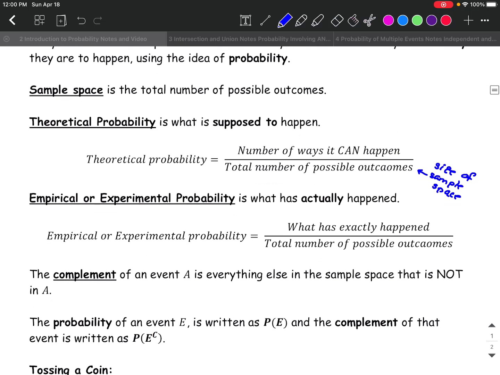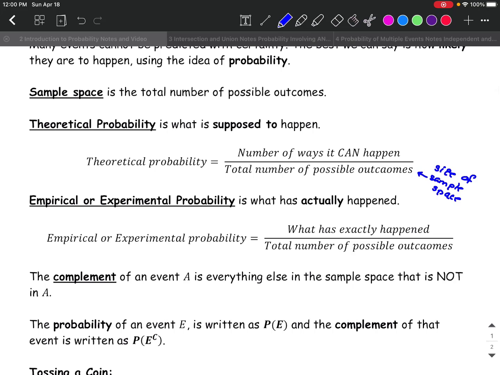Now, the complement of an event is everything in the sample space that is not that event. For instance, if when you're rolling a die, you want the probability of getting a 2, then the complement of that is the probability of getting anything other than a 2. That means a 1, 3, 4, 5, or 6. And the way we write that, if P(E) is the probability of getting the event, then P(E^C), that raised to the C means it's the complement, okay?